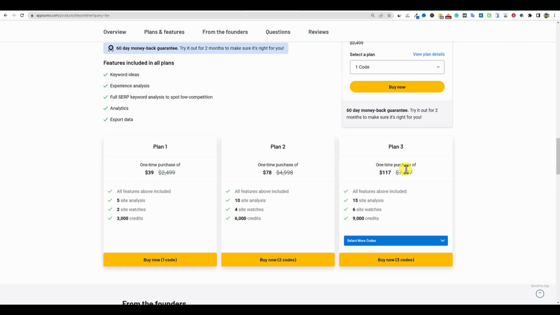This is definitely a powerhouse keyword tool. It has a lot to offer. It identifies weak spots, and this is definitely an extremely valuable keyword research tool. So this one will definitely get my double thumbs up. If you need a keyword research tool, I definitely would pick this tool up.